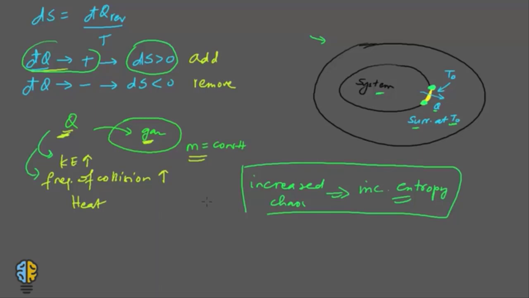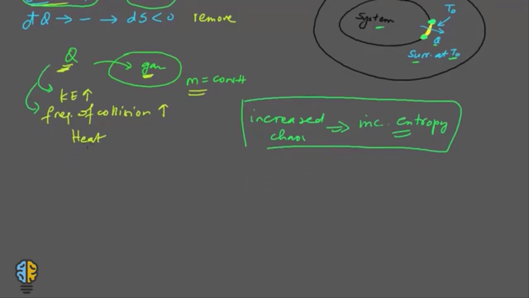So I can say that delta S surroundings would be equal to plus Q upon T0. And similarly the entropy of the system will reduce because heat is going out of the system. So you can say that delta S system is equal to minus Q upon T0. So this is very easy to understand now.